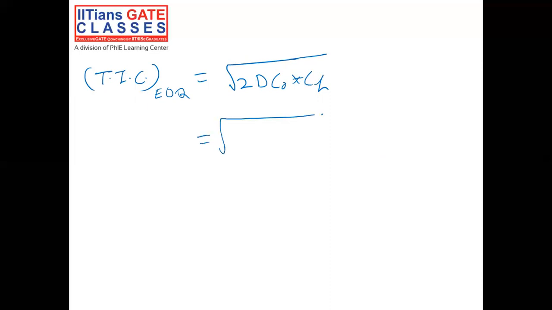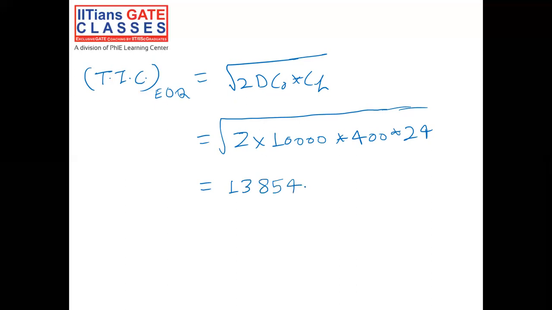So put in the values: the square root of 2 into D, where D is the annual demand, that is 10,000, multiplied by ordering cost, that is 400, multiplied by holding cost, that is 24 rupees per unit per year. If you calculate this, it will come as 13,854 rupees and 41 paisa.